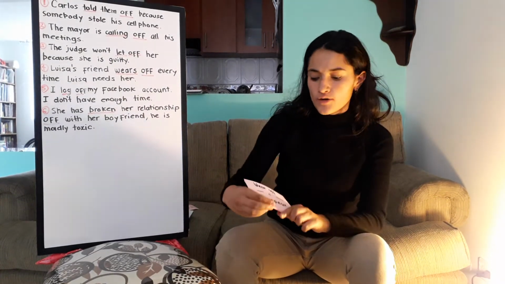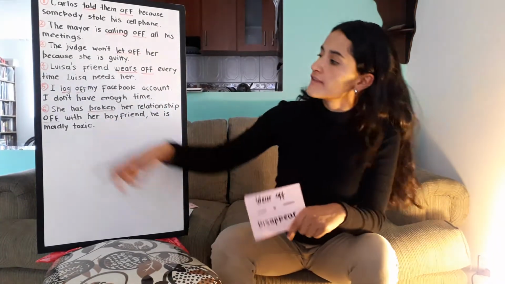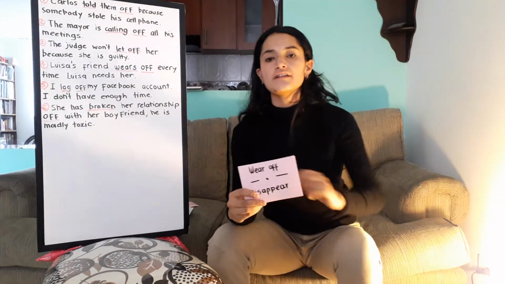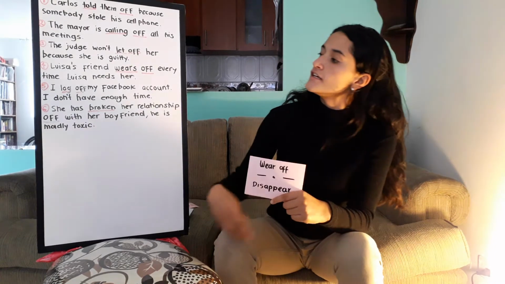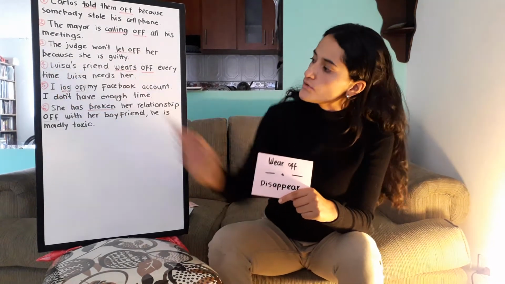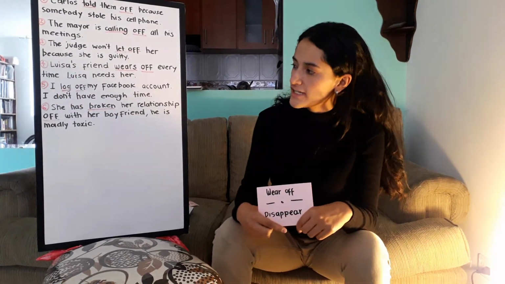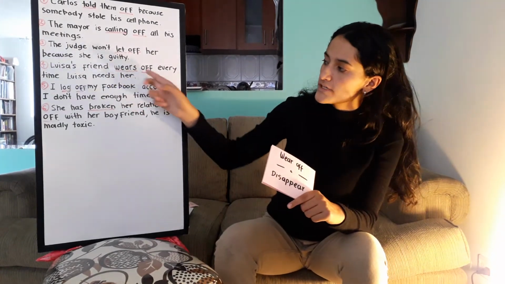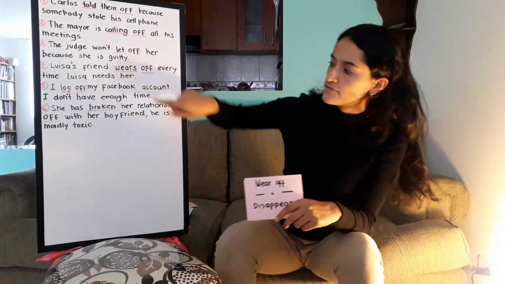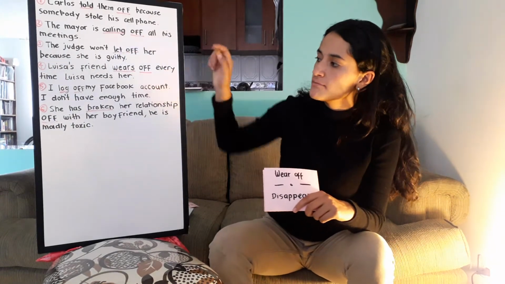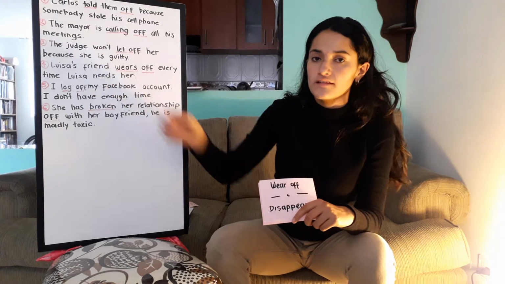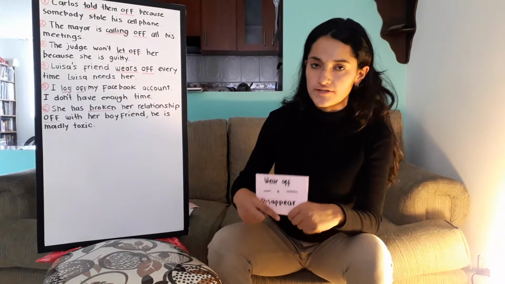Number 4, wear off. Wear off is a synonym of disappear. For example, Luisa's friend wears off every time Luisa needs her. In this case, wears off is in present simple. We have to use the s at the end of the verb because we are talking about a friend, and a friend is third person.